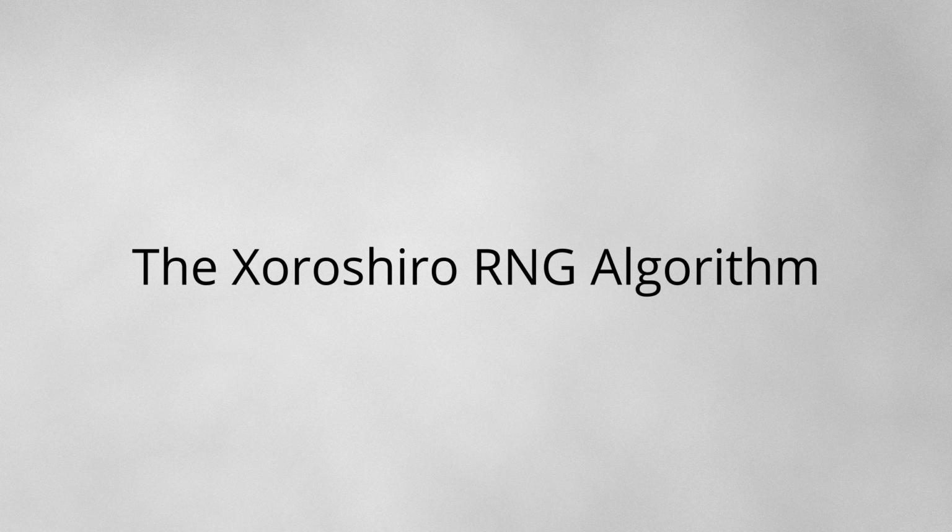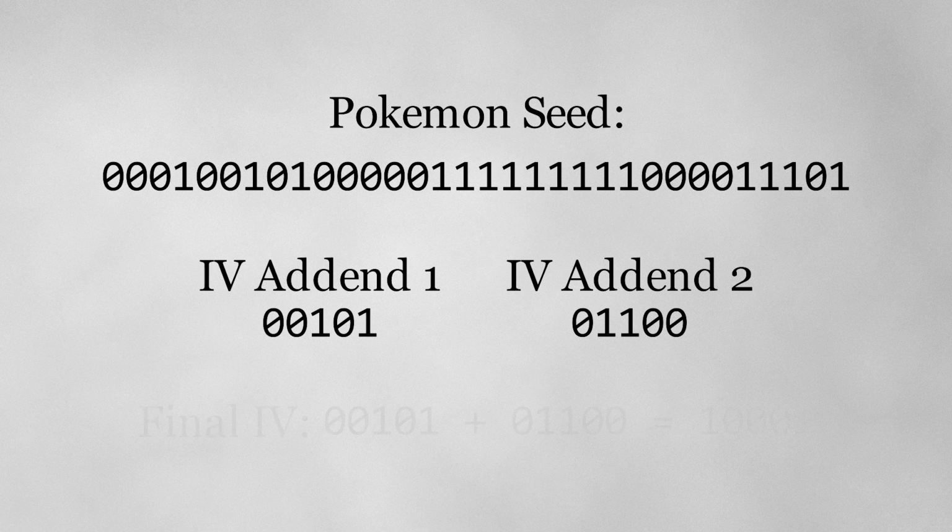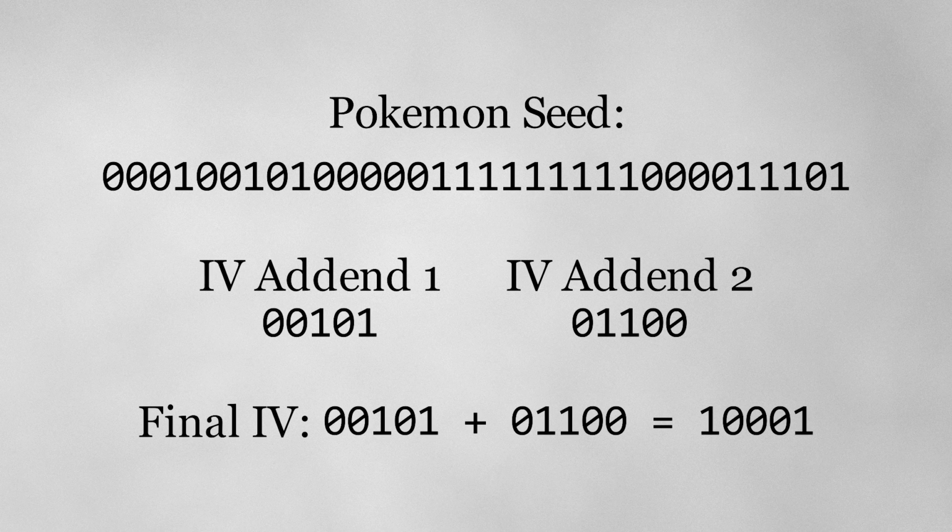Well, actually, it's not quite that simple, and that's due to one quirk in the specific algorithm that Pokemon uses. The Xoroshiro RNG algorithm uses addition as its final step in the output values. What that means is that when we generate a value, for example, our attack IV, the algorithm sums 2 different sets of 5 bits to get the true output value. While each of these values on their own are completely determined by the Pokemon seed, the addition makes our attack IV irreversible. Let's illustrate with an example.